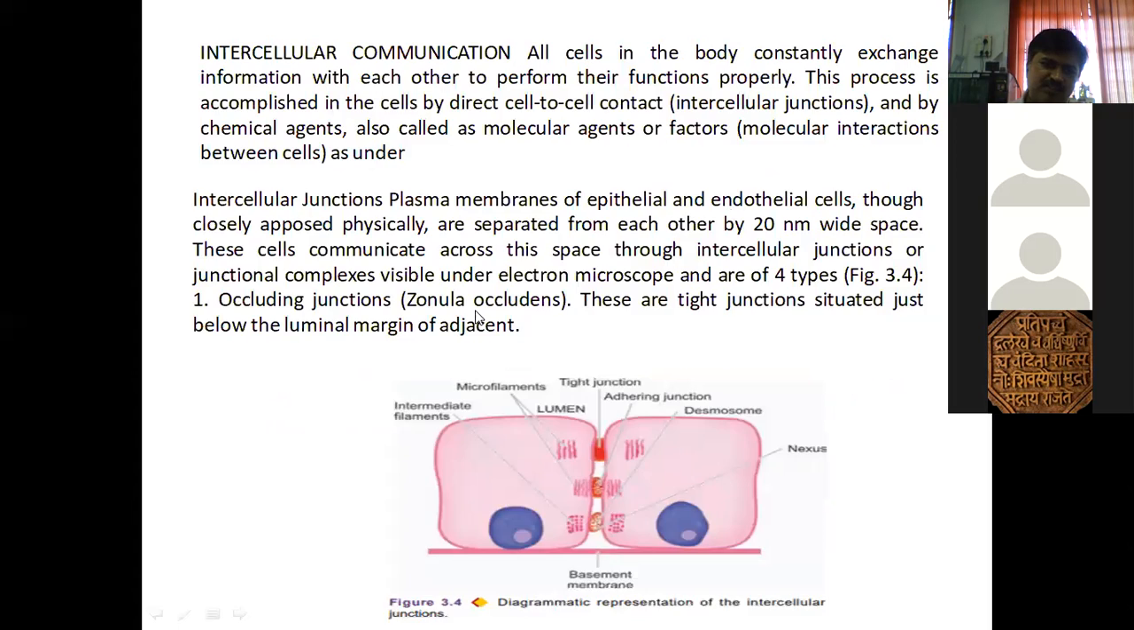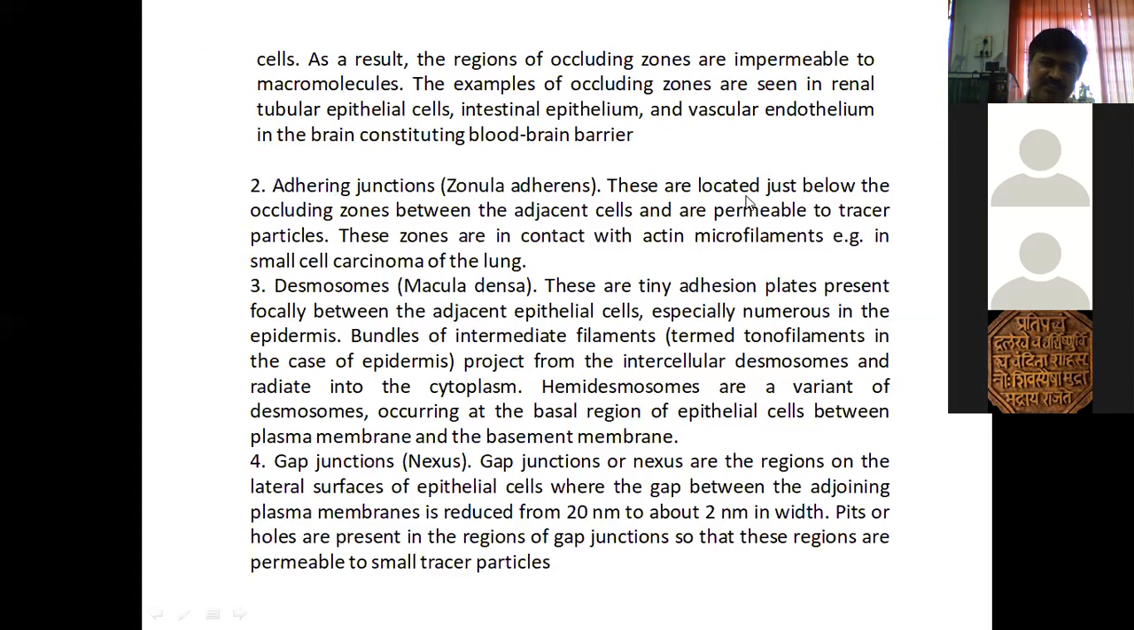Now the occluding junction is over. Now the adhering junction is there. These are located just below the occluding zones between the adjacent cells and are permeable to tracer particles. Tracer means what? For tracing purposes, whatever molecules are there should be called tracer molecules.